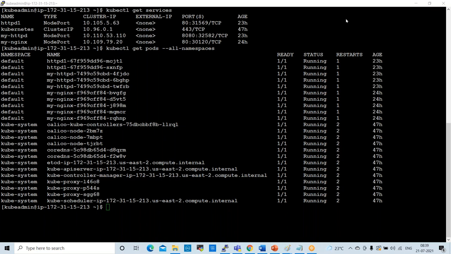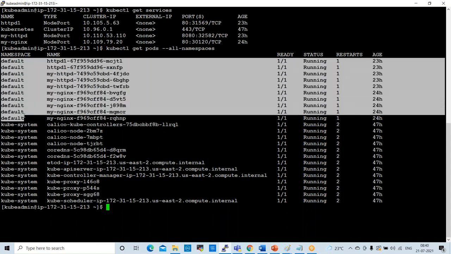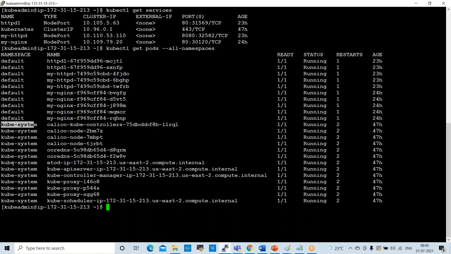Right. See here. So these are the namespaces available for the pods, whatever pods are available inside of our Kubernetes cluster. So for that, these are the namespaces. Here it is showing default and kube system, right? Like this, all the namespaces.